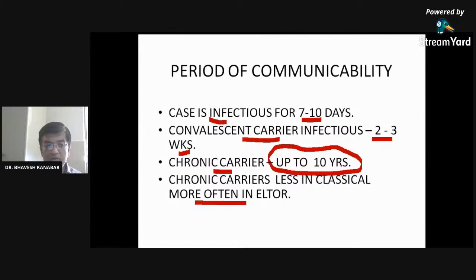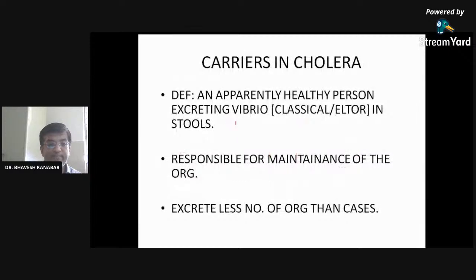So, the hint is already in the slide. I have asked you what the serotypes and biotypes of the organism are. Already the hint is given in the slide, so you may have written. I am not getting a reply from anyone.